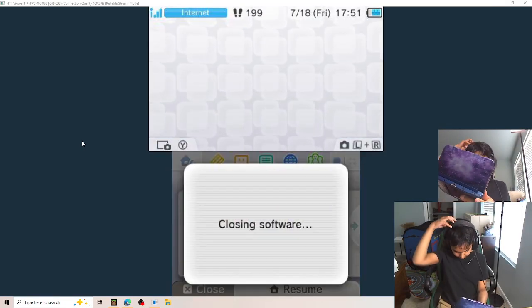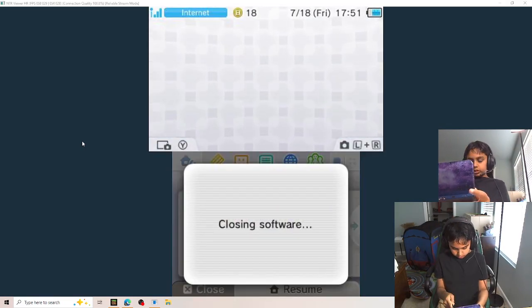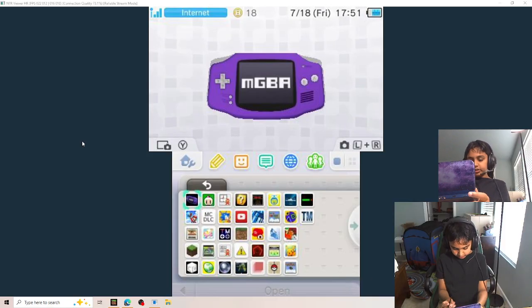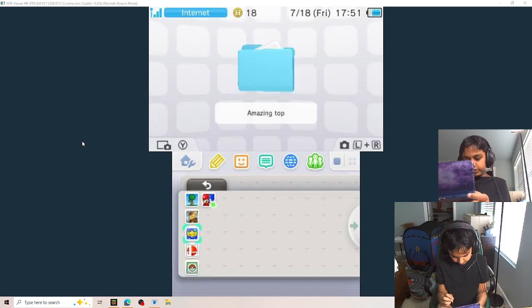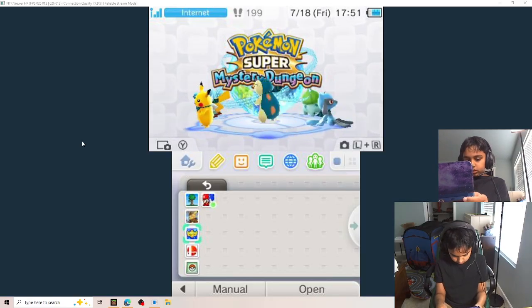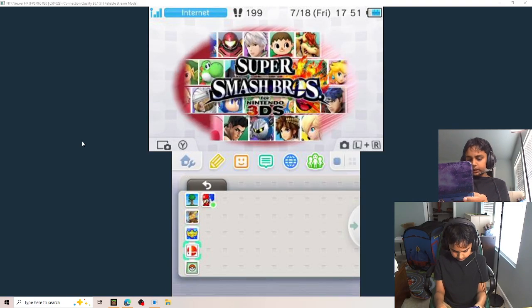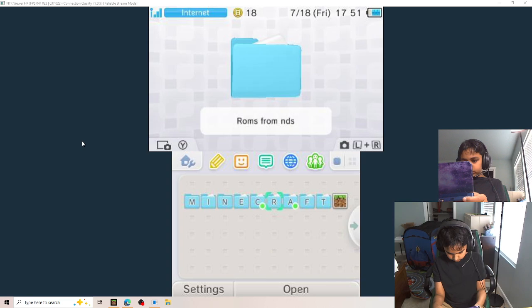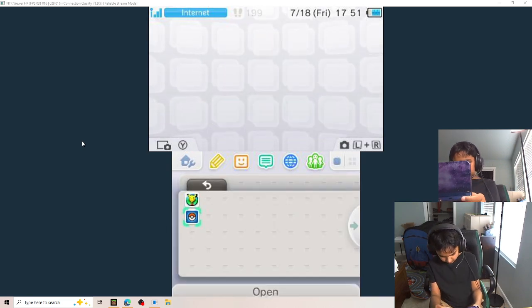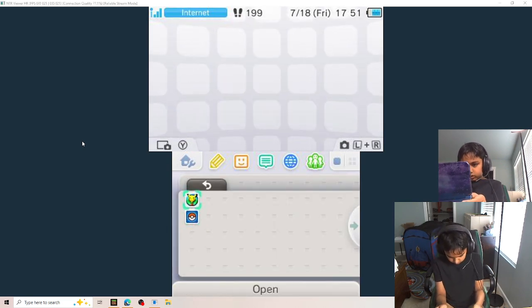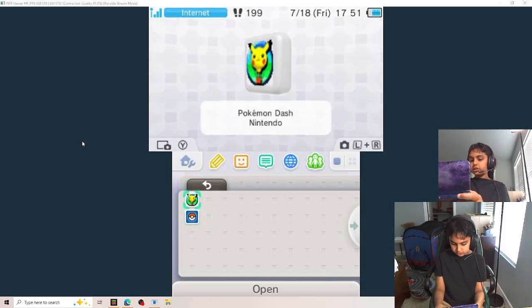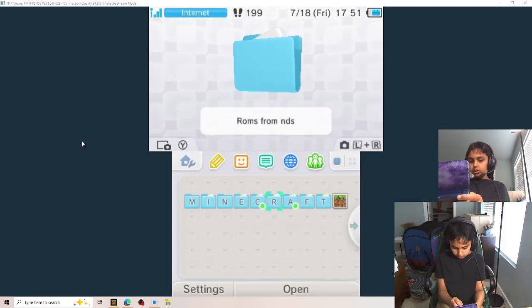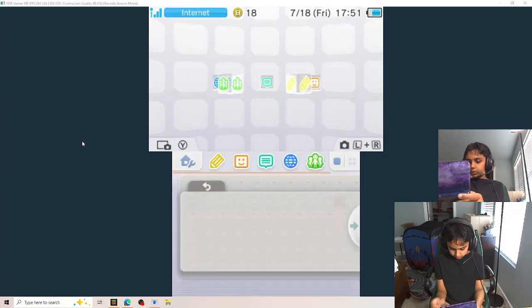Now, for the NDS one, your software will actually appear on the home menu. Because if you look here, if I go to Amazing Top Tier Games. Wait, what? Okay, wait, wrong folder then. Yeah, wrong folder, it's from NDS. We have Pokemon Diamond, which is on my home menu, and Pokemon Dash, which is also on my home menu.